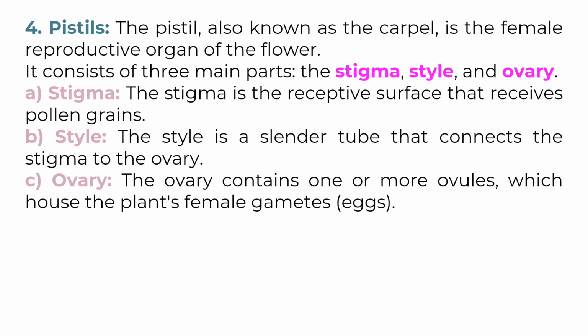4. Pistils. The pistil, also known as the carpel, is the female reproductive organ of the flower. It consists of three main parts: the stigma, style, and ovary. A. Stigma. The stigma is the receptive surface that receives pollen grains. B. Style. The style is a slender tube that connects the stigma to the ovary. C. Ovary. The ovary contains one or more ovules, which house the plant's female gametes, eggs.